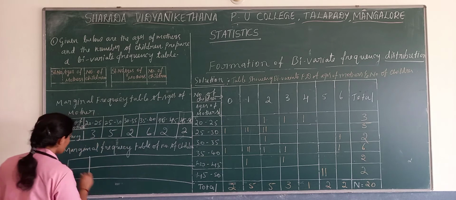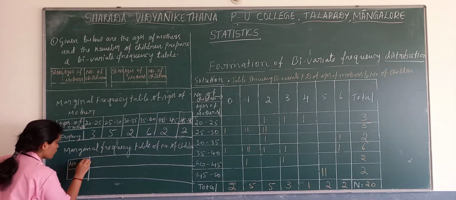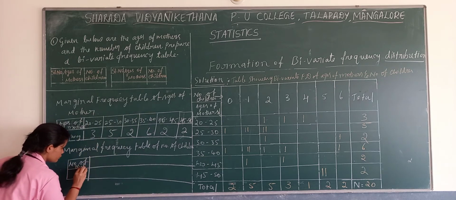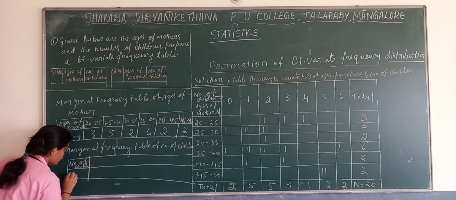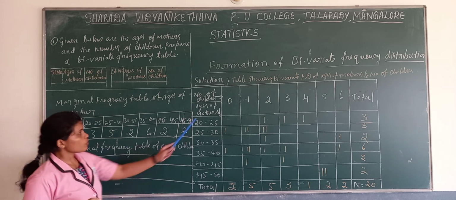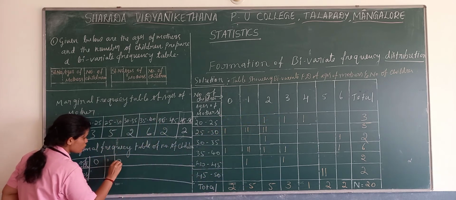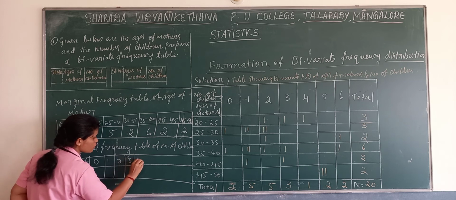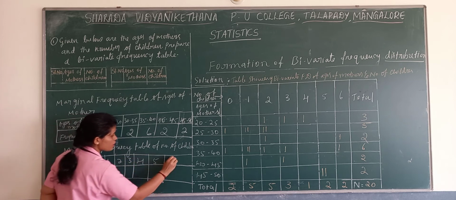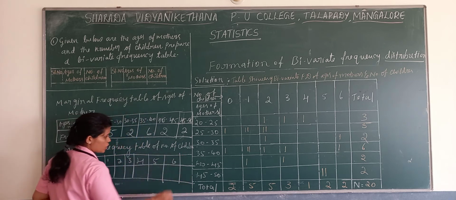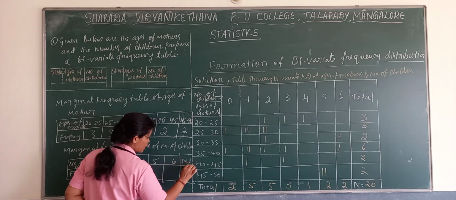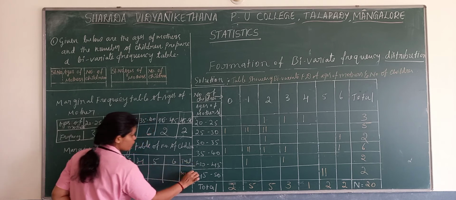Number of children and frequency: number of children 0 to 6, that is 0, 1, 2, 3, 4, 5 and 6. If you want, you can write the total, where n is equal to 20.